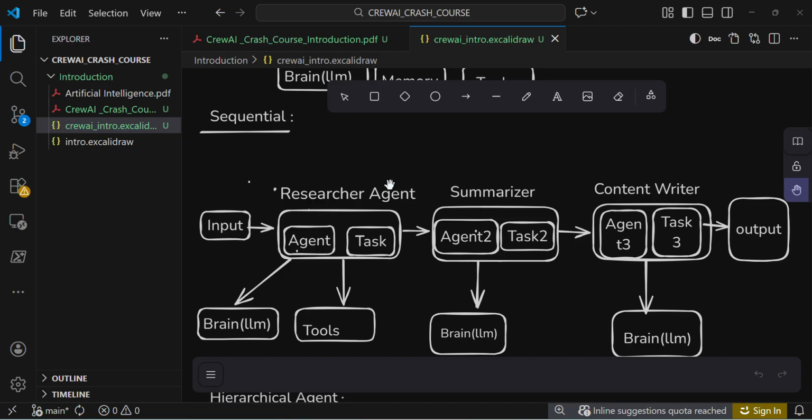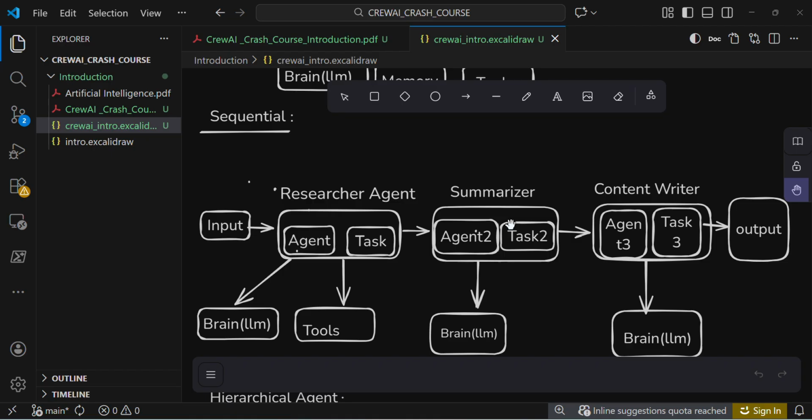This first agent will do research on a particular topic using some specific tools which we are providing to that agent. Using the tool, this research agent will call the tool, and the tool will invoke the outside world. It will retrieve some real-world answers and give them to the research agent, which will summarize and pass them to the next summarizer agent.